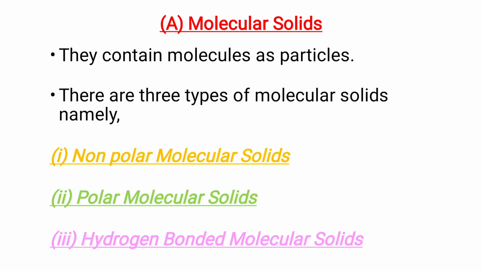Molecular solids contain molecules as their particles. Again, there are three types of molecular solids, namely nonpolar molecular solids, polar molecular solids, and hydrogen bonded molecular solids.